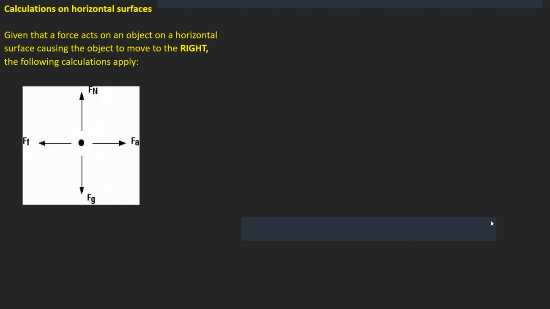So what are the implications? How do we deal with the calculations? Remember, I said the object in this case is moving to the right. Perfect. So what does it mean? Here are the implications. Let's start with net force. The net force that acts on an object is the sum of all the forces acting on it, which then is FA plus FF plus FN plus FG.